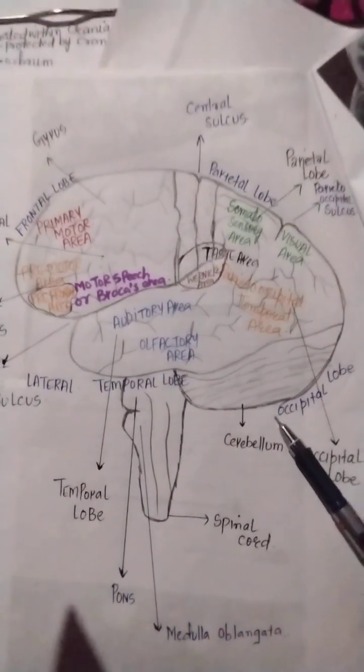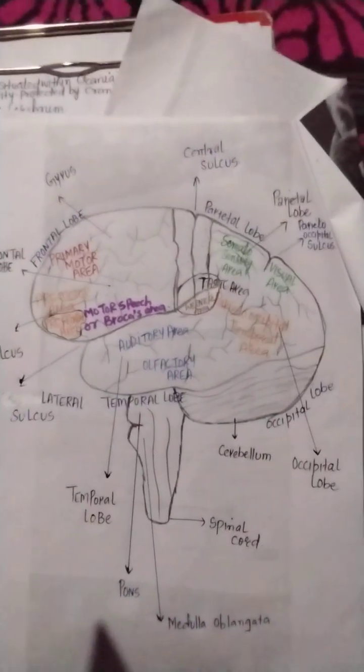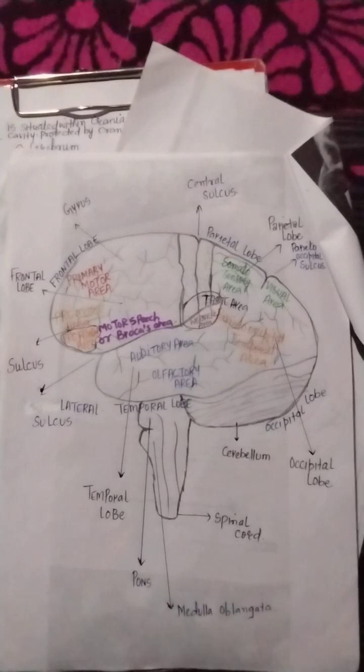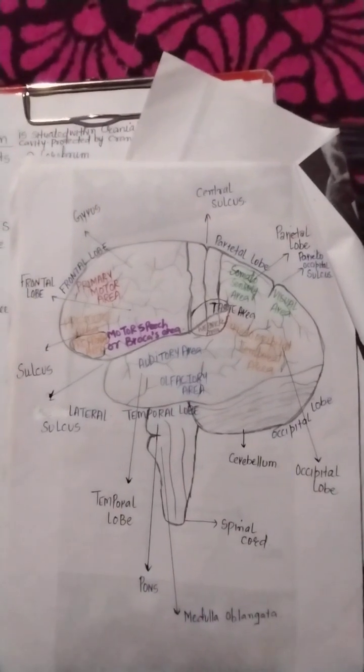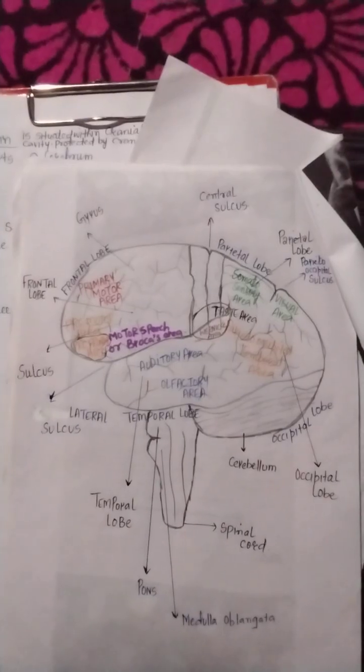So this is the overall structure. If anybody wants to take a screenshot, this is all about the lobes and areas of the brain.